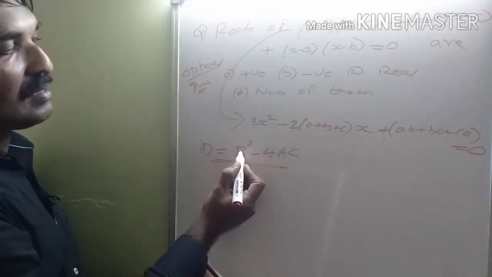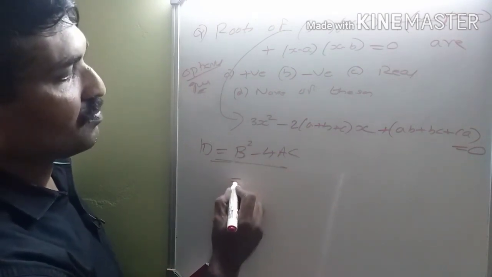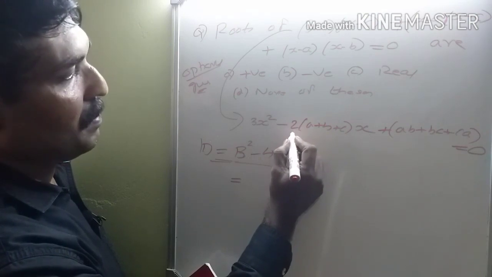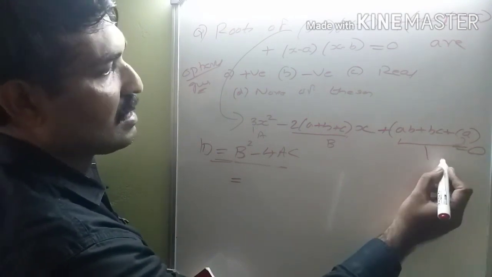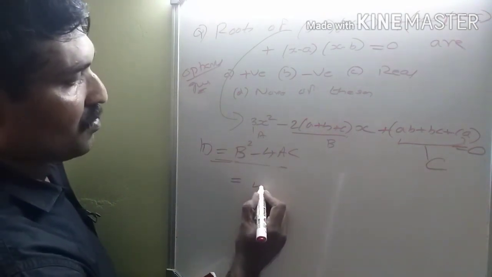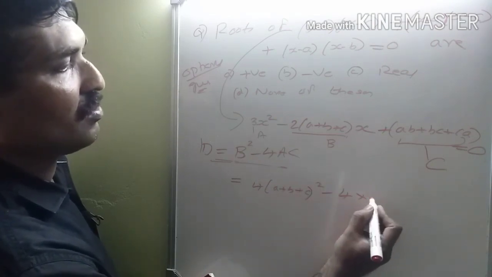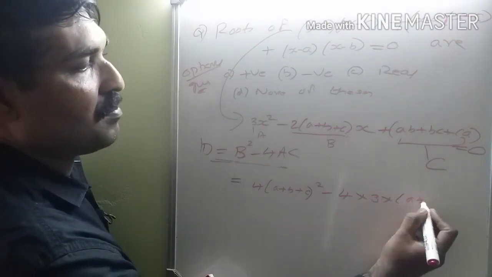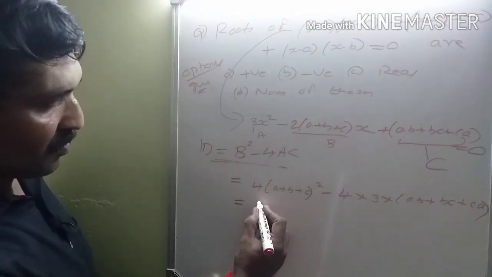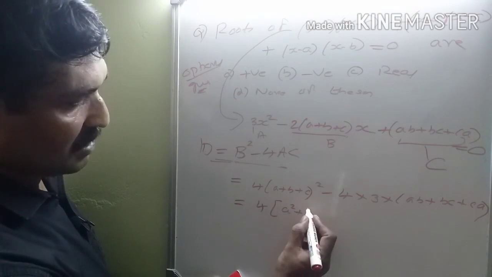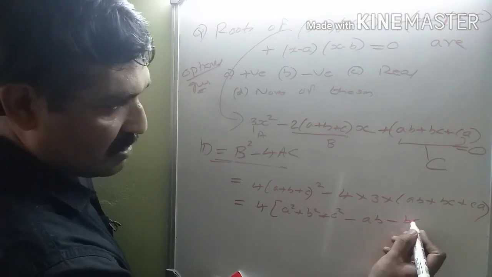So D is equal to capital B square minus 4AC, that is 4 into a plus b plus c the whole square minus 4 into 3 into ab plus bc plus ca, which is 4 times a square plus b square plus c square minus ab minus bc minus ac.